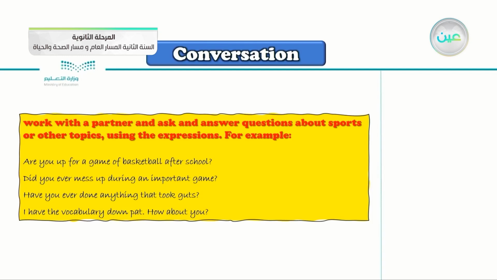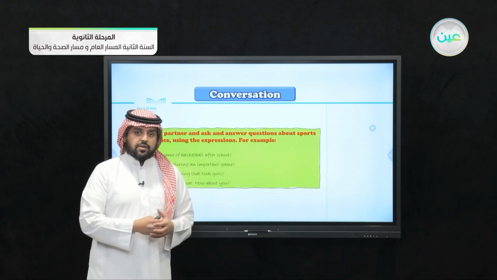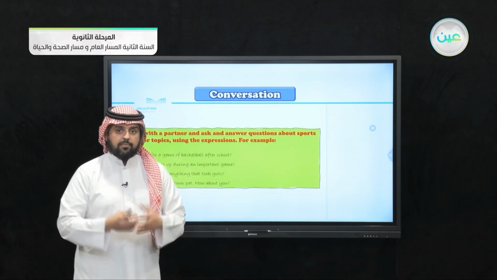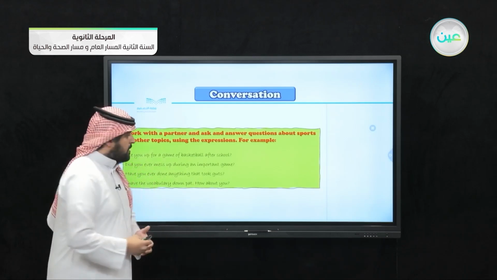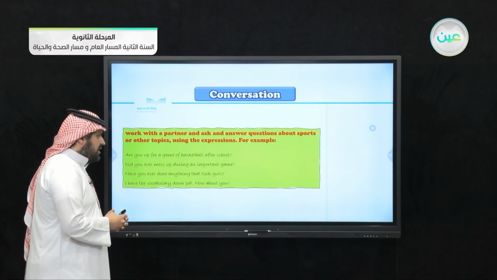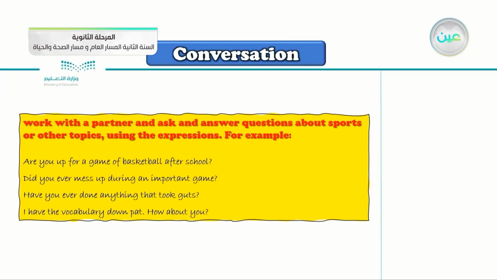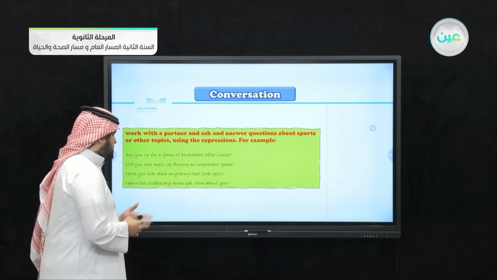You want to say to your friend, you want to play basketball or football or maybe video games with him. So you ask him, are you up for it? Are you up for a football game after school? Are you ready? So up for means ready, if you remember. Did you ever mess up during an important game? Mess up means make a mistake, if you remember.